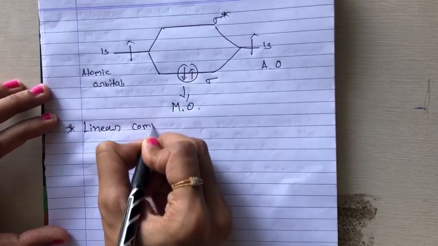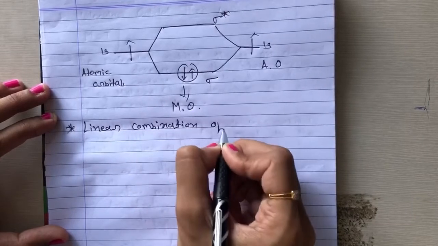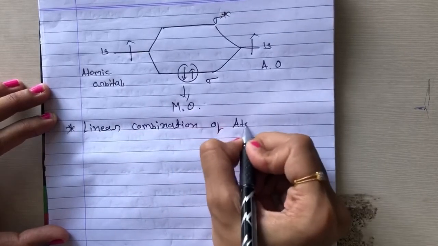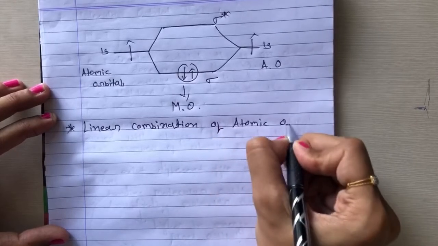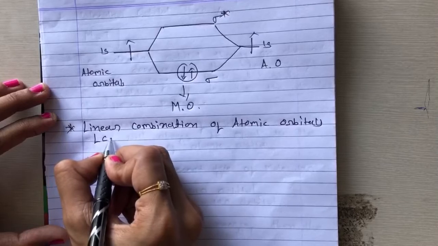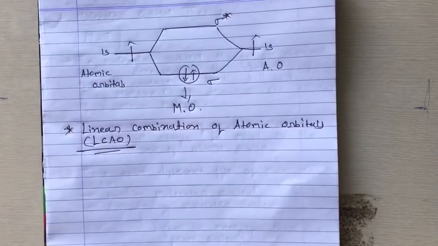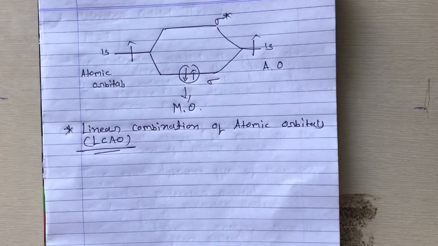Linear combination of atomic orbitals, LCAO, right? Linear combination of atomic orbitals. So a molecular orbital can generally be expressed through a linear combination of atomic orbitals.